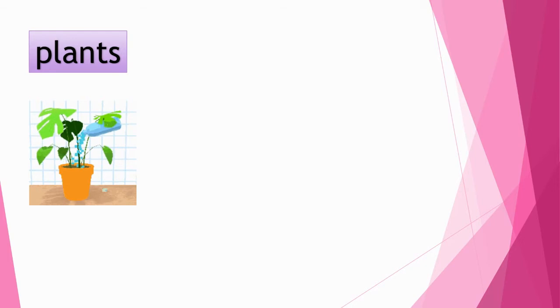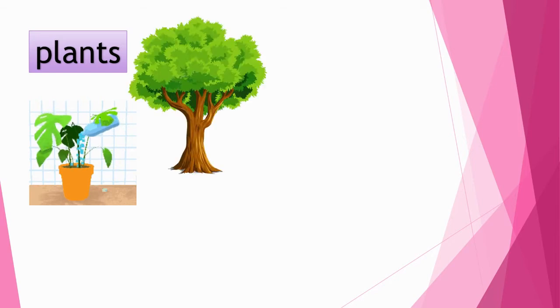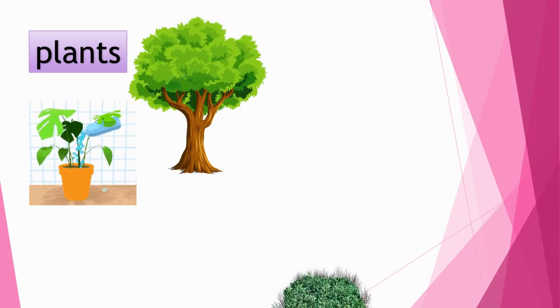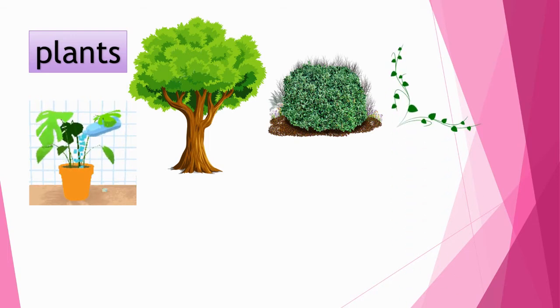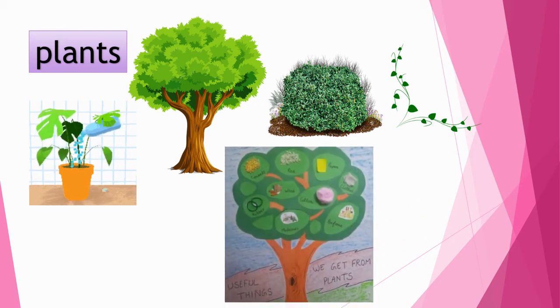Children, can you tell me if a plant is a living thing or a non-living thing? Yes, you're right. Plants are living things. Some plants are big like trees. Some are small like shrubs, herbs and creepers. We also have dense forests of various types of trees. What do we get from plants? We get vegetables, fruits, flowers, medicines, so many things from the trees. Trees also give out oxygen and purify air. So plants are one of the important sources of natural wealth.